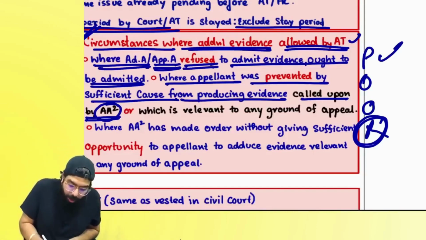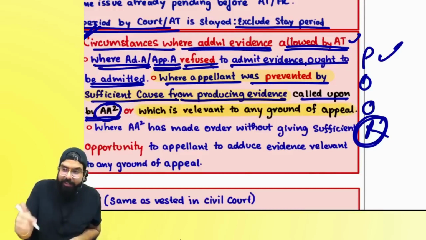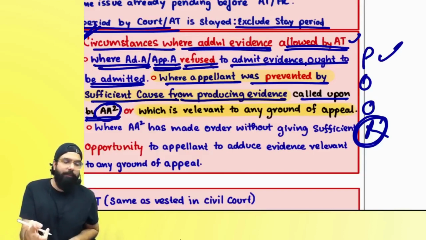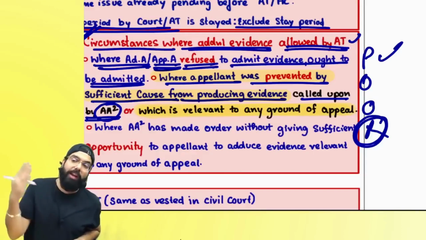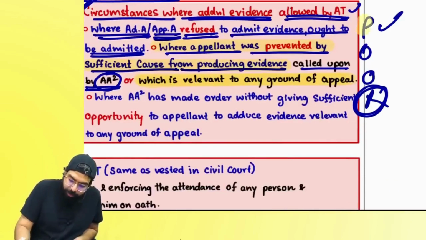Okay, everyone? Or when the appellant was prevented by sufficient cause from producing evidence which is relevant to the ground of appeal. This is the third case. Number one, you were prevented by sufficient cause. Secondly, you were prevented from producing those evidence which were relevant to your ground of appeal. The next one over here is, so prevented. Are we clear? The last one over here is opportunity.